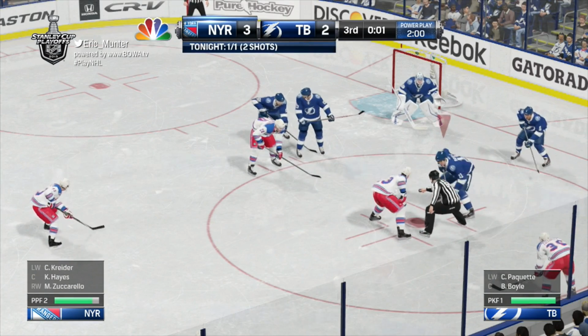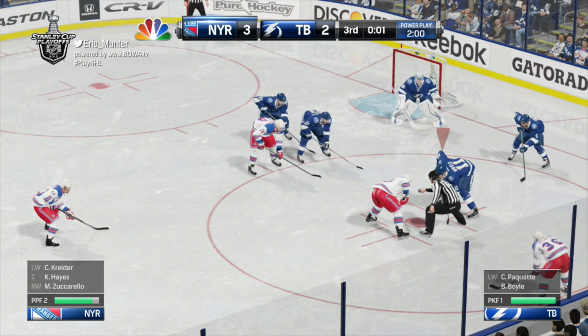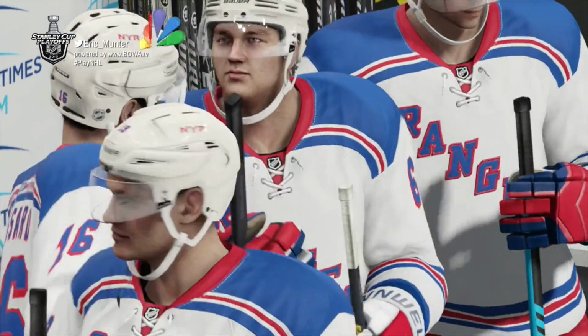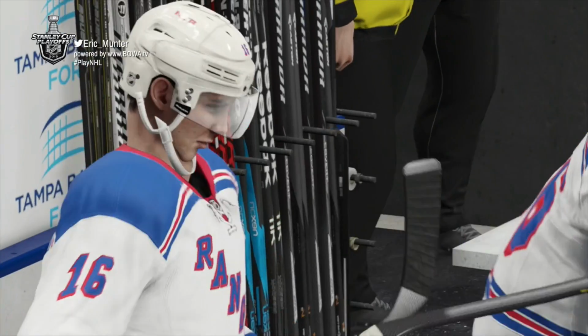With one final face-off and one final second to tick off the clock, the New York Rangers defeat the Tampa Bay Lightning 3-2 here in Game 4.